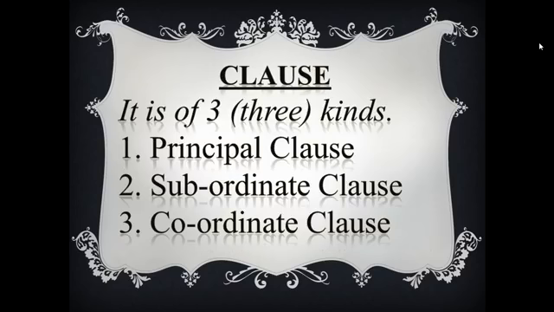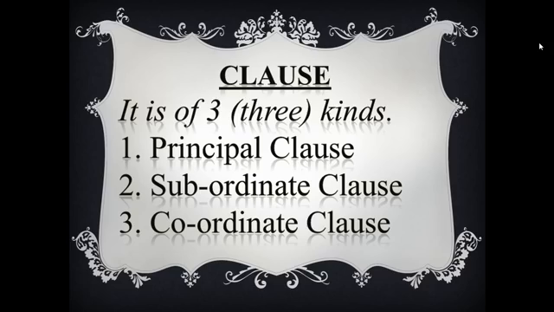Classification of clause. Clause is of three kinds. My dear students, clause is of three kinds. First, principal clause. Second, subordinate clause. And third, coordinate clause.